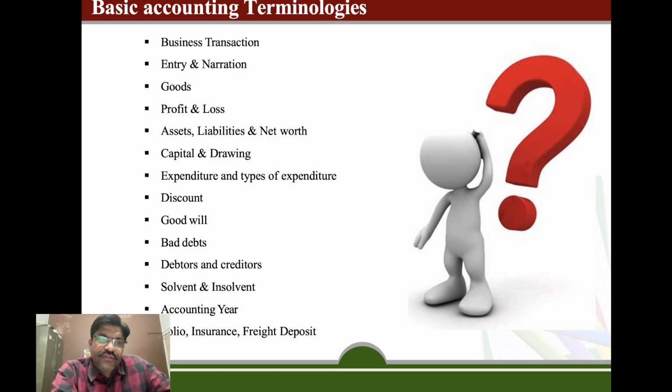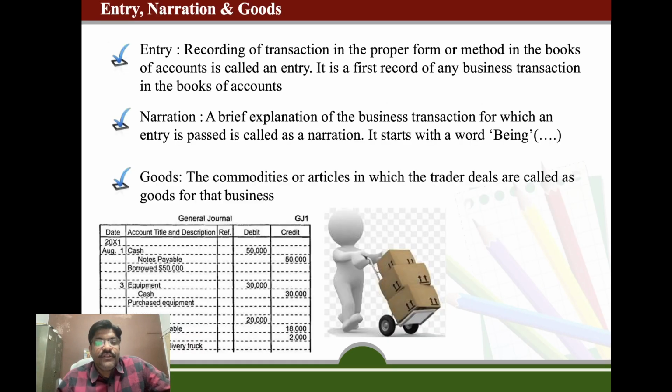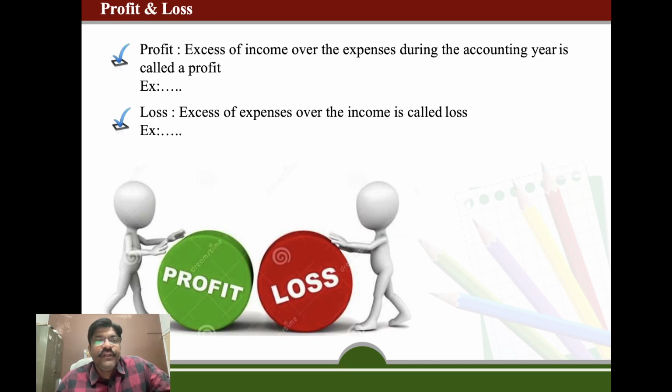Profit and loss. This is the basic term which we are very frequently using in accounting, profit or loss. When we earn more than the cost invested, it is known as profit, and when we make overpayment over the receipt, it is considered a loss. So we have covered business transaction and journal entries. From here you can see what is there in the journal entry. Now the profit and loss, we have covered this also.